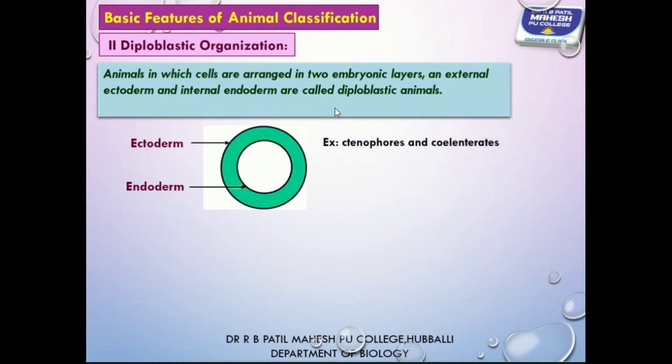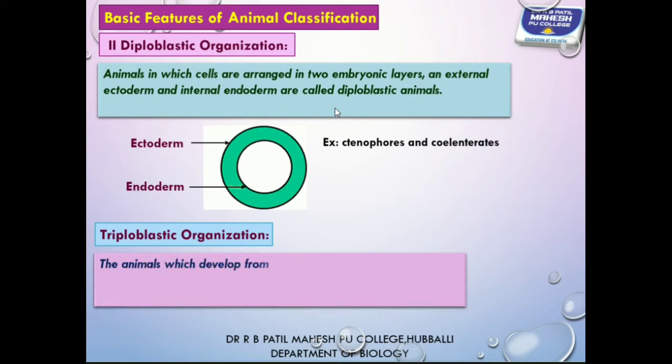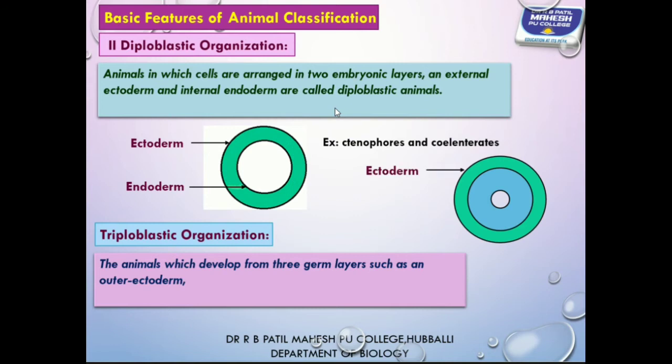Next, triploblastic animals. The animals in which cells are arranged in three embryonic germ layers, or animals which develop from three germ layers, are called triploblastic animals. Three germ layers: outer ectoderm, inner endoderm, and middle mesoderm.